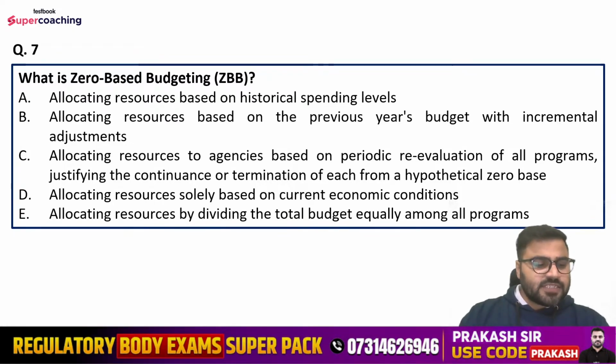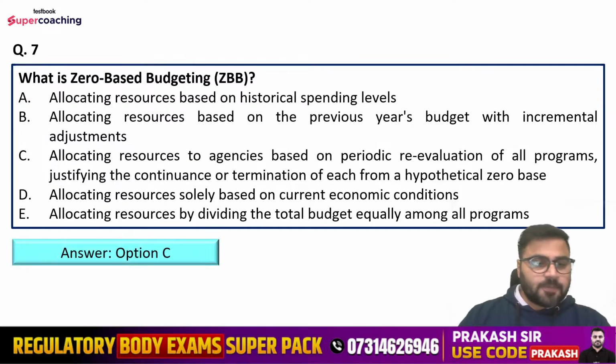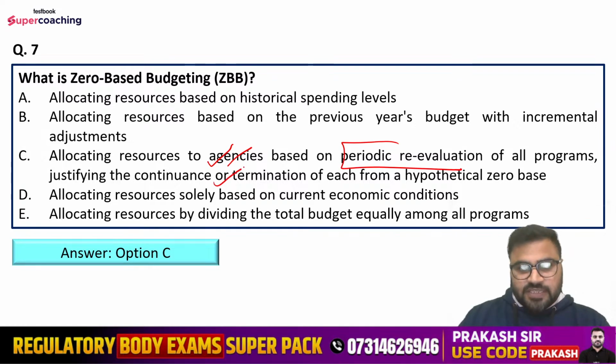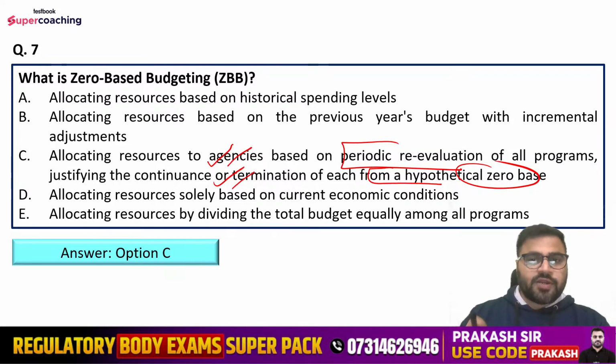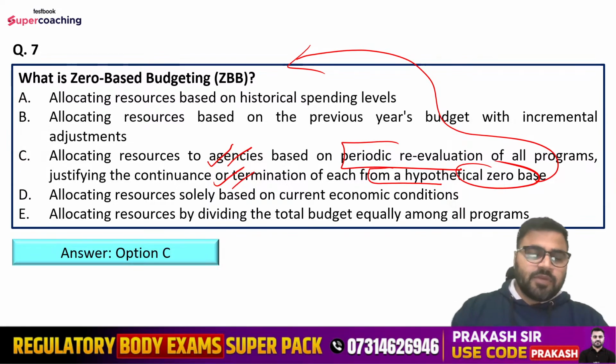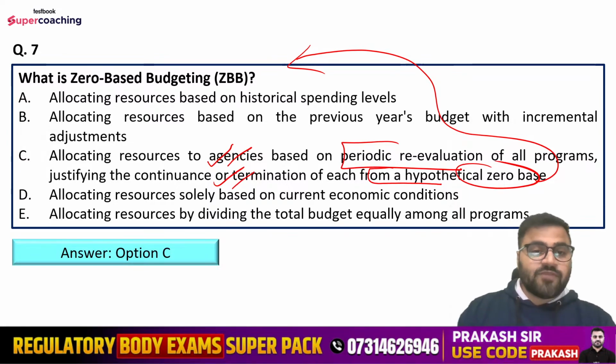Tell me, what is the right answer for zero-based budgeting? Right answer is option number C, that is allocating resources to agencies based on periodic re-evaluation of all programs, justifying the continuance or termination of each program from a hypothetical zero base. So in order to allocate the funds, we do not have any historical base. Rather, we are taking a hypothetical zero base, and based on that we allocate the funds, right? And over the period of time, we make a periodic evaluation so that we can get to know whether the funds have been utilized correctly or not.